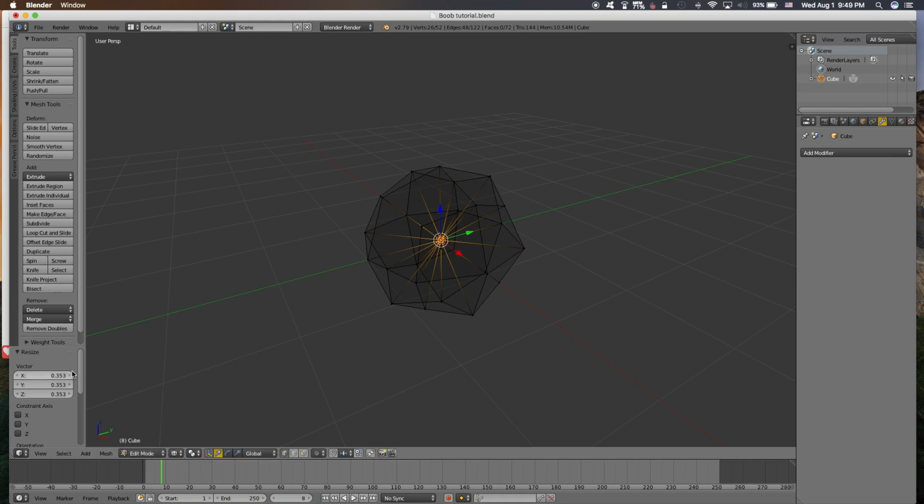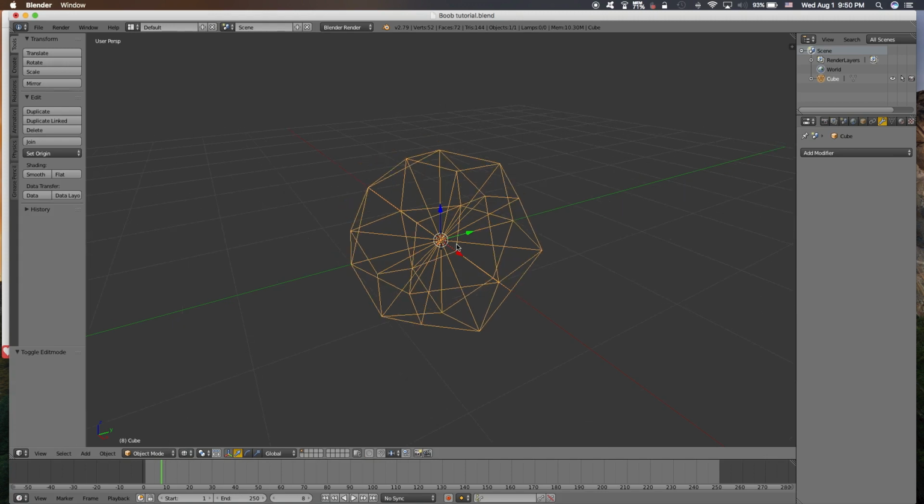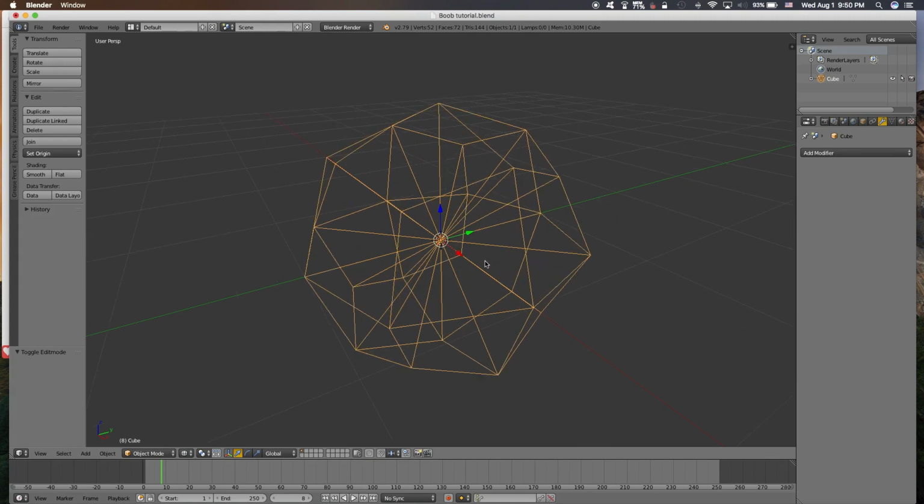If we cannot make the 0, just type it here. Okay, we're done, and then this is the object that we are going to use as the hand that fondles the boobs.